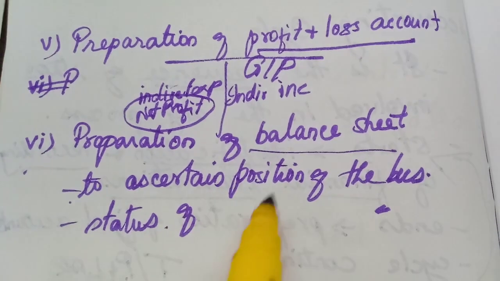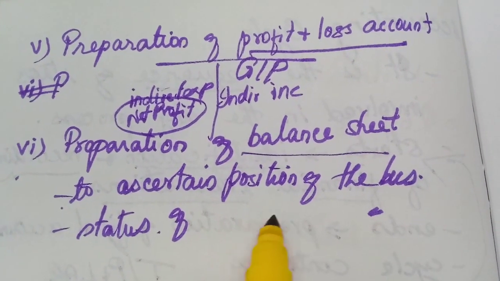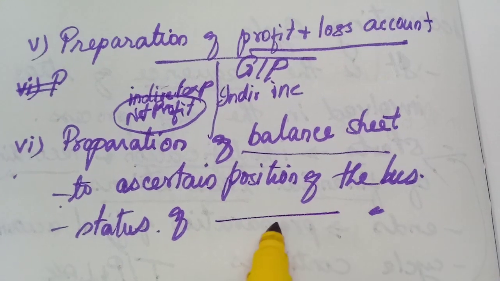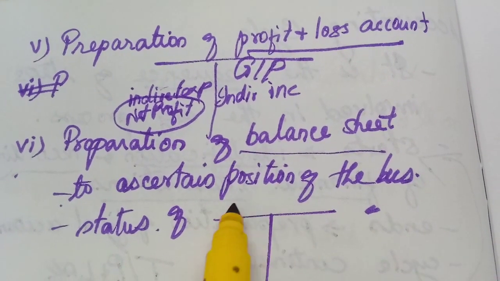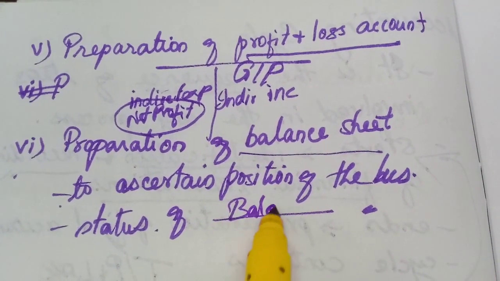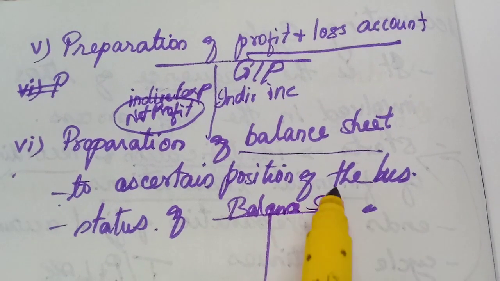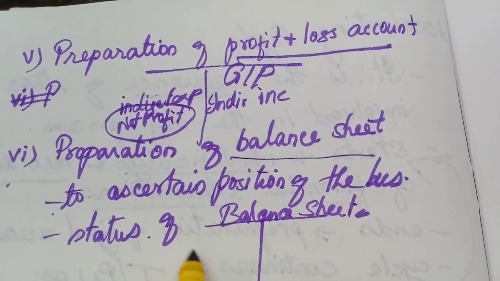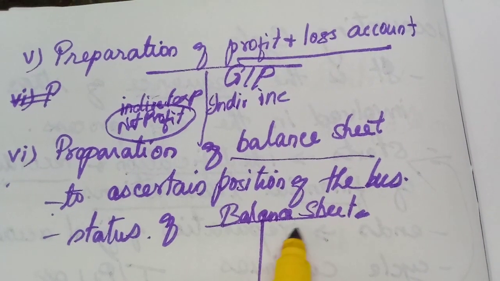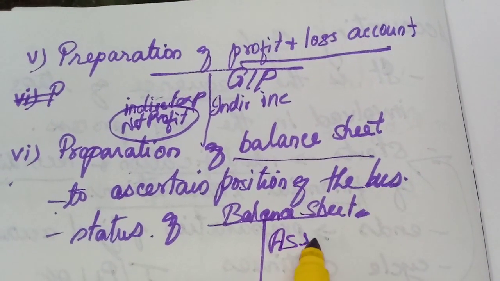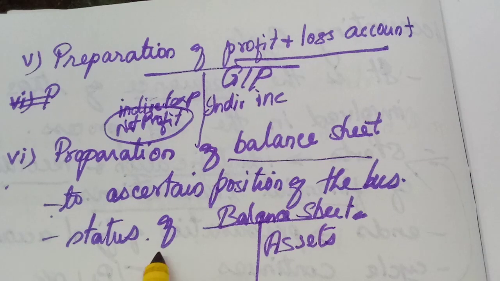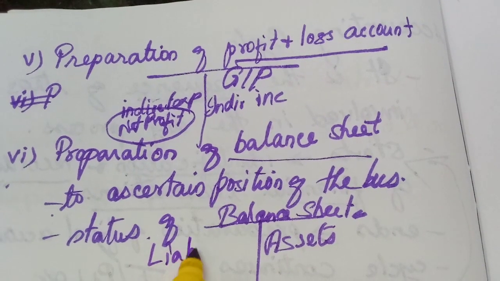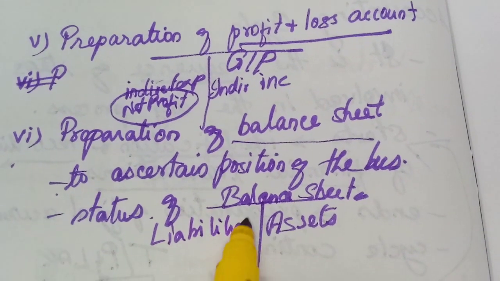Then the balance sheet consists of, here also we have to use both the sides. Here not a debit side, because it is a statement. We never call it an account. The balance sheet is a statement, but we use both the pages. On the right side we enter all the assets, and on the left side we enter all the liabilities.